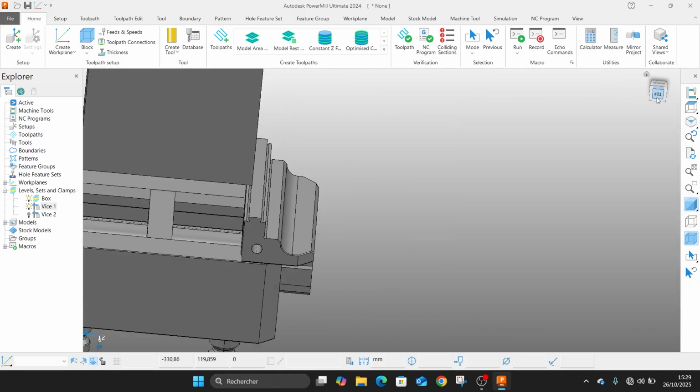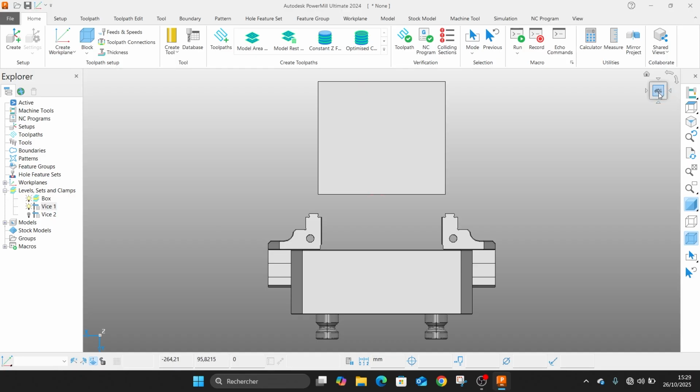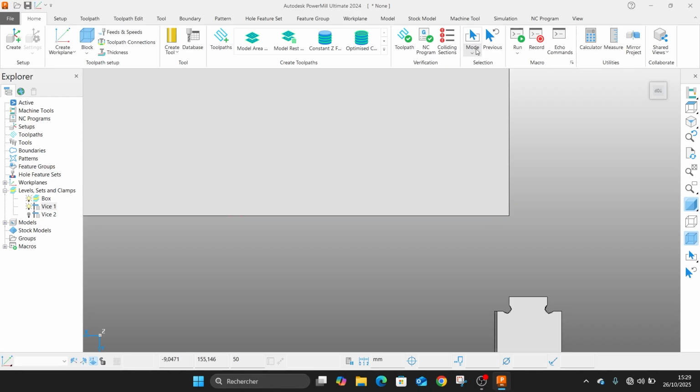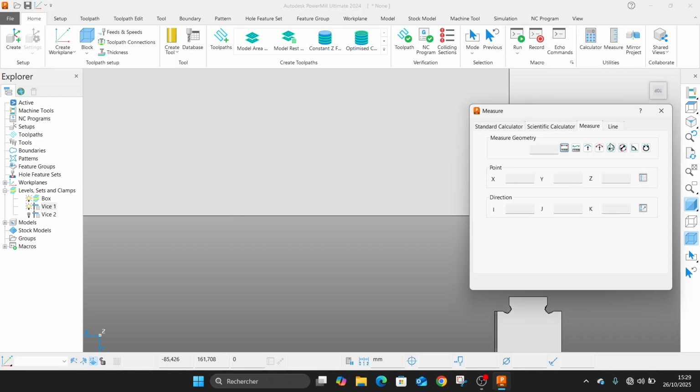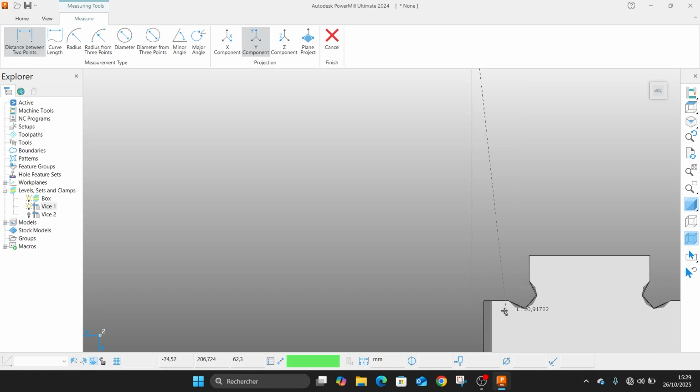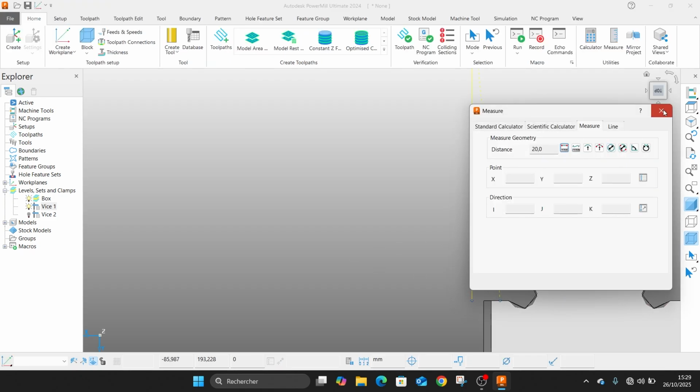I don't know, so let's just see it. It is not a z, but it is a y. So let's just measure. So we click here and we'll select y, from here to here. So we have 20 millimeters.